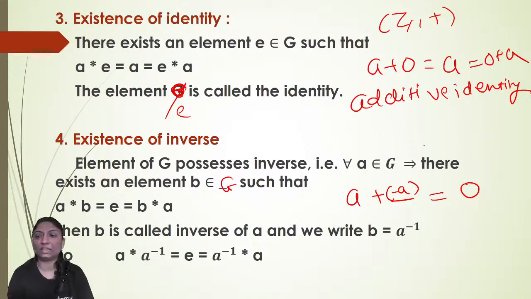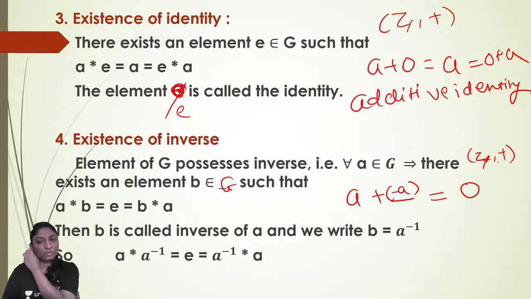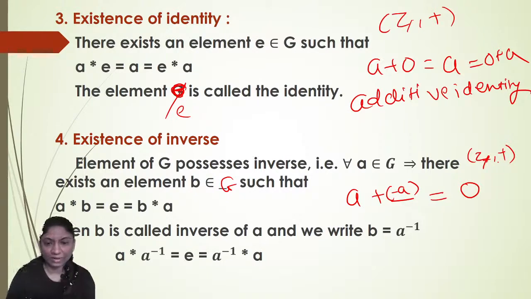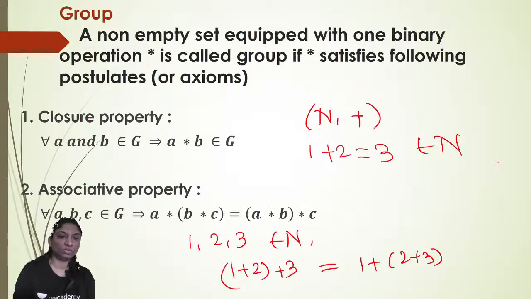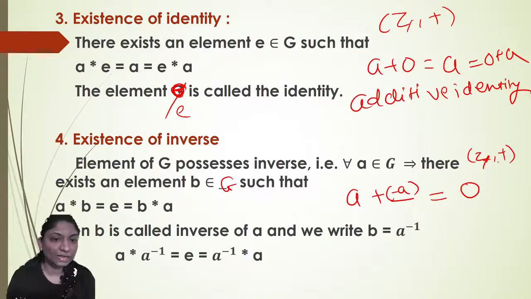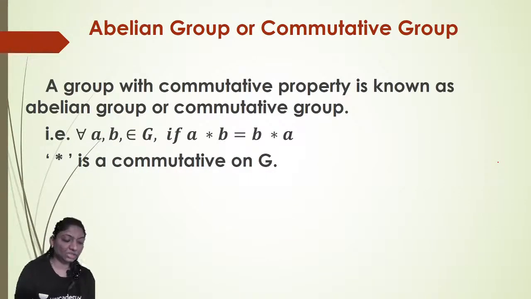Here we are taking the special case, that is the set of integers with respect to addition. So in the set of integers with respect to addition, minus A acts as an additive inverse. So minus A is called the inverse of A in the set of integers with respect to addition. Now next is the special property: if G satisfies all these four properties, closure property, associative property, existence of identity, and existence of inverse, then G is said to be a group.